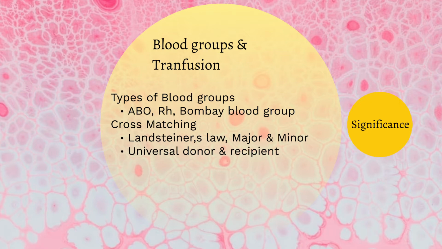We are also going to study cross matching with regard to Landsteiner's law, that is, the presence of antigens and antibodies, or you can say agglutinogens and agglutinins, in the blood plasma and on the RBCs. We will see the use of Landsteiner's law in cross matching, the major cross match and minor cross match. We are also going to understand the characteristics of a universal donor and a universal recipient. To give you an idea, O negative becomes a universal donor, whereas AB positive becomes a universal acceptor.